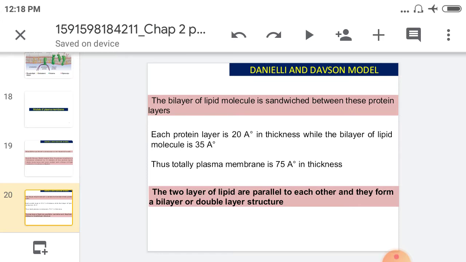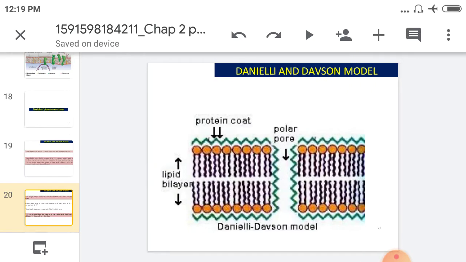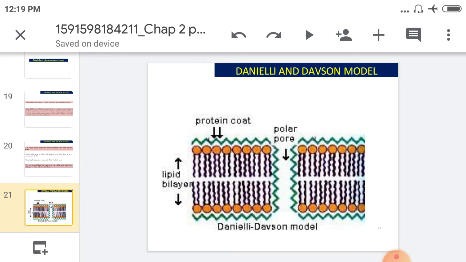In this Danielli-Davson model, the two layers of lipid are parallel to each other and they form a bilayer or double layer structure here. This is the structure of the Danielli-Davson model. Here the protein coat is present, then the cytoplasm in the middle.